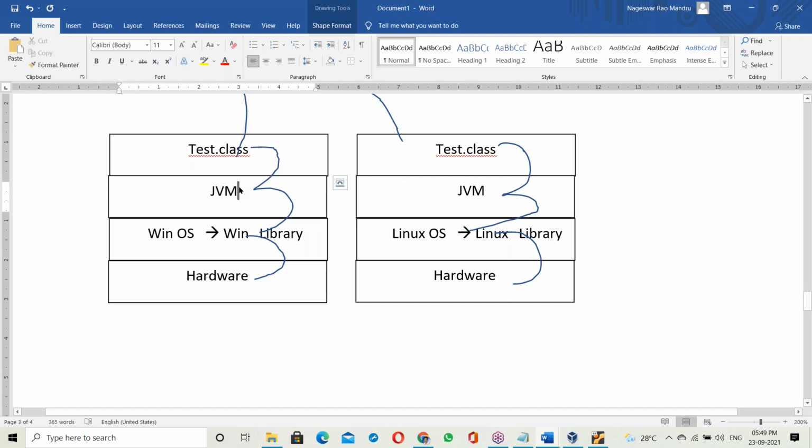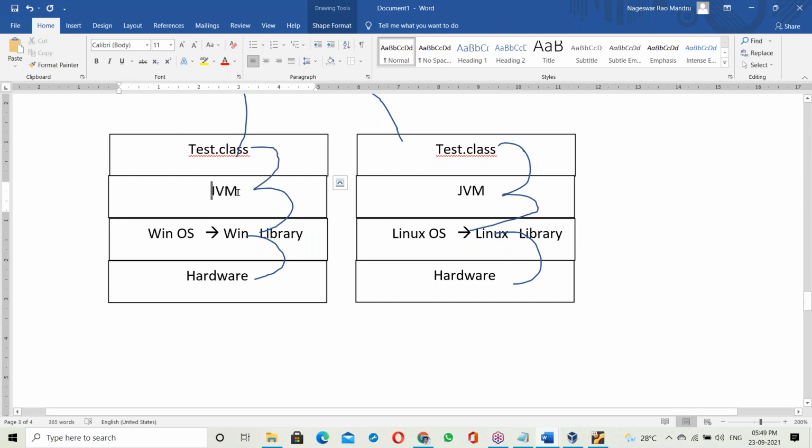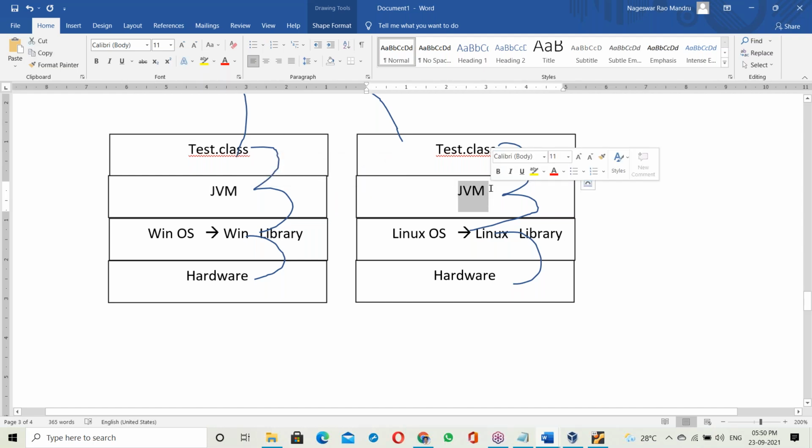So why is the JVM OS dependent? The reason is that it's a C++ exe file. The JVM is developed in C++, so it is a C++ exe file. Because it is an exe file, it's OS dependent. This is the Windows JVM exe file. What does the Windows JVM contain? The Windows library. What does the Linux JVM contain? The Linux library.